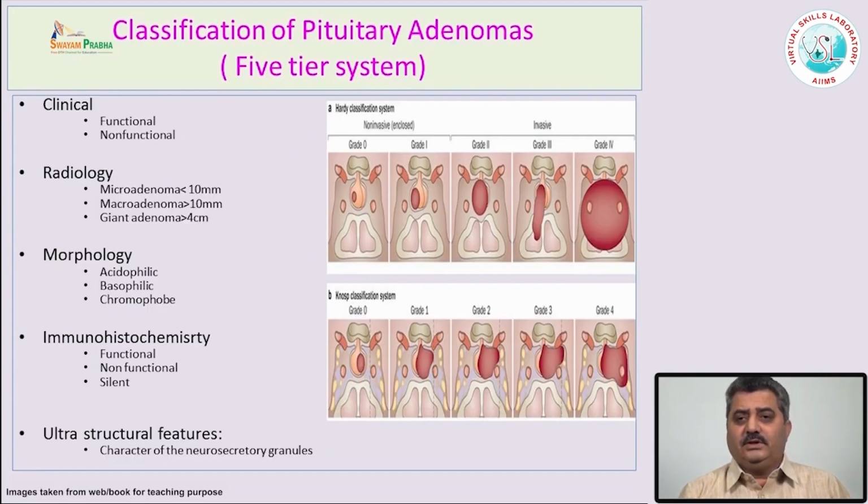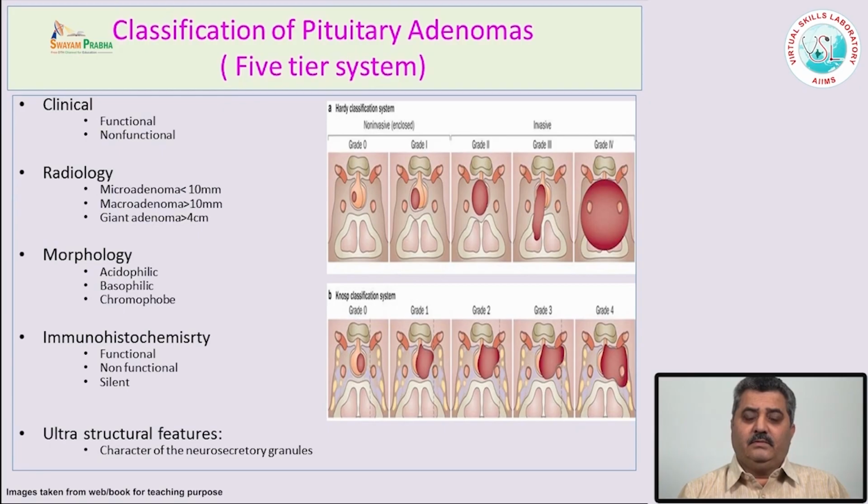But in pathology, earlier people used to have a five-tier system of classification of pituitary adenomas based on the clinical features, which I mentioned, functional and non-functional, based on the radiology, and based on the morphology, the features of the cells, depending upon the staining of the cells with PAS stain.